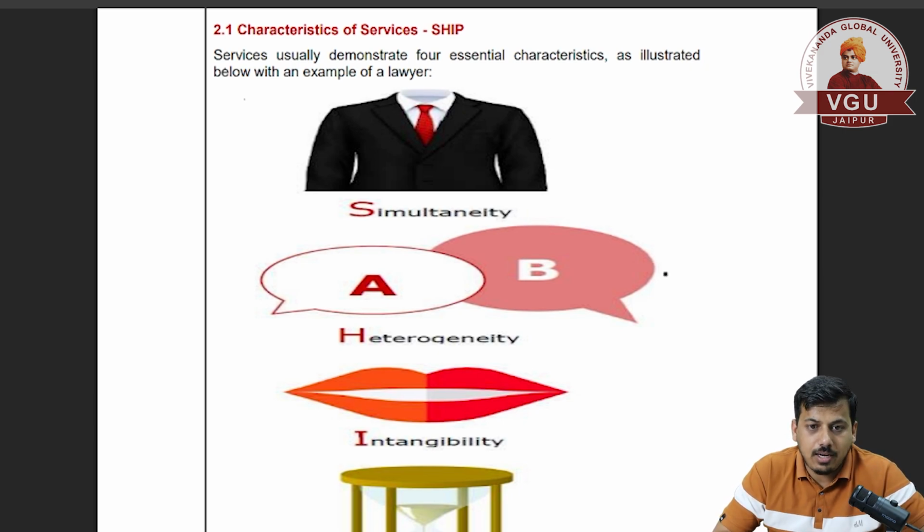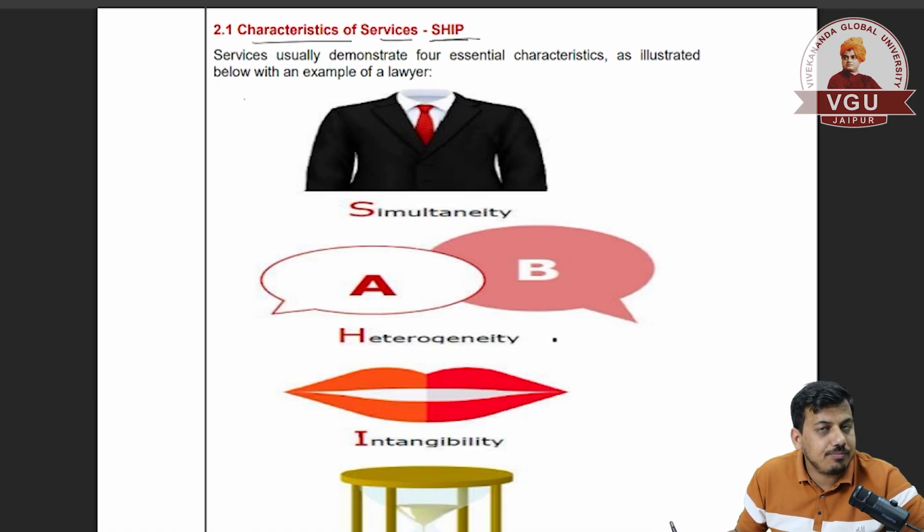So let's get started. So what is service costing? What are the services? The characteristics of services can be understood by an abbreviation, that is SHIP. The first S is related to simultaneity. It means that there are different types of services we are providing at a particular time.